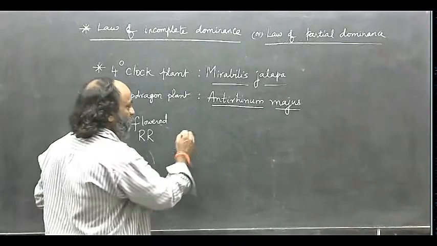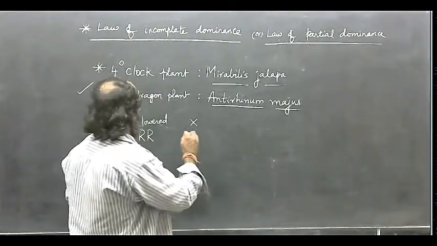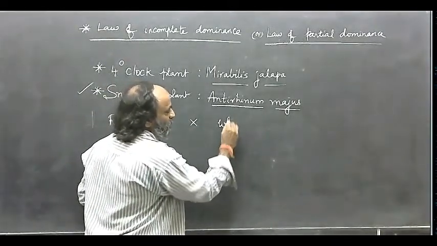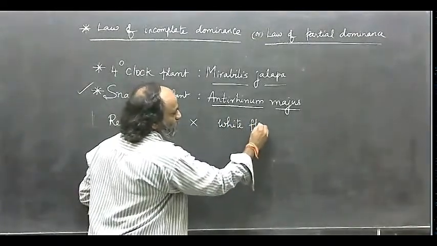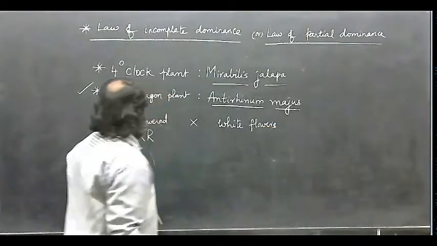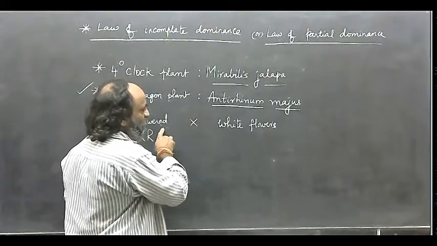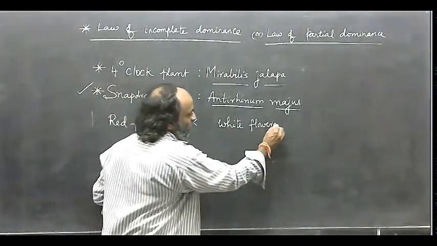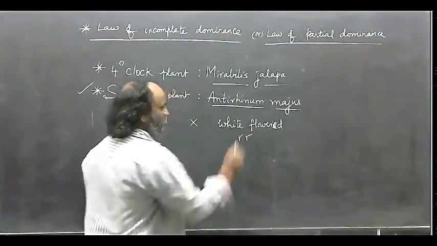is crossed with a snapdragon plant with white flowers. So the red flowered snapdragon plant is crossed with a white flowered snapdragon plant.